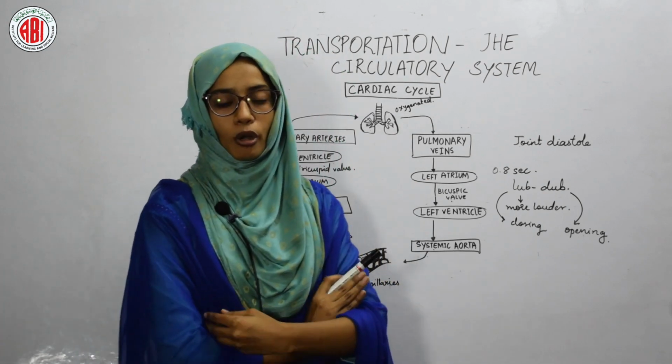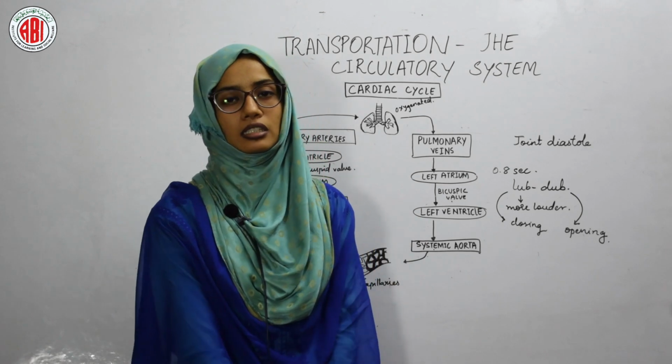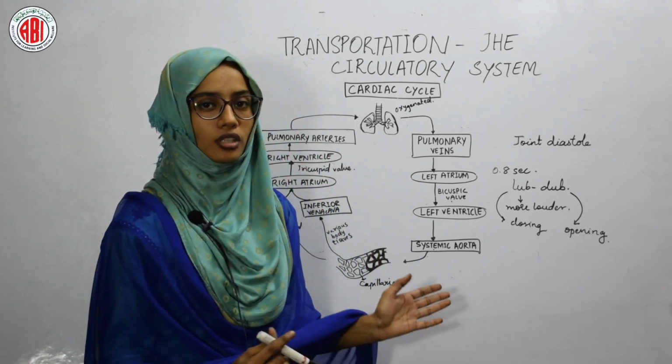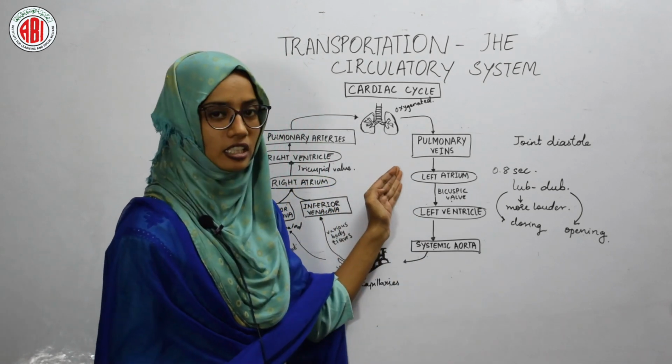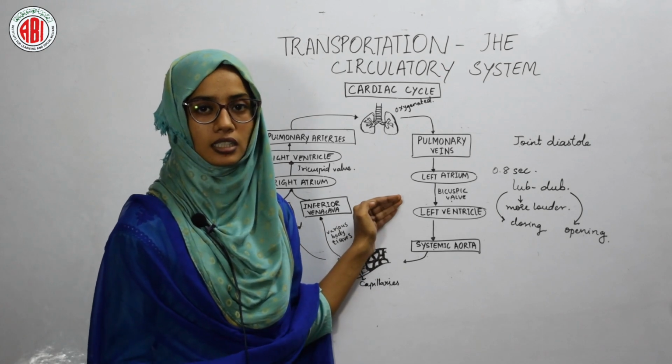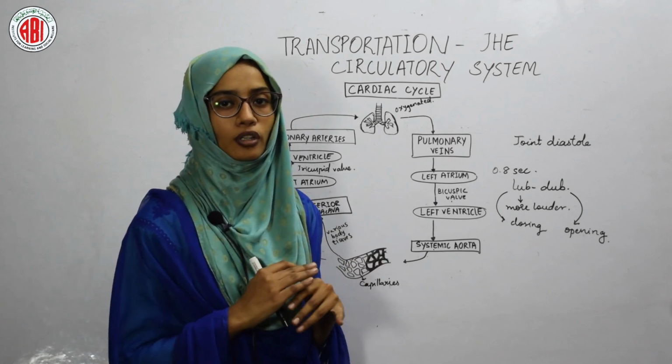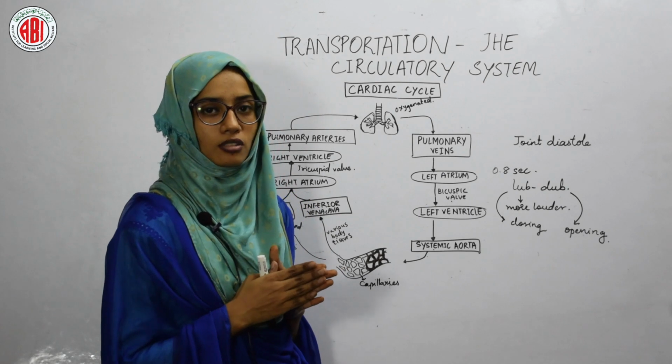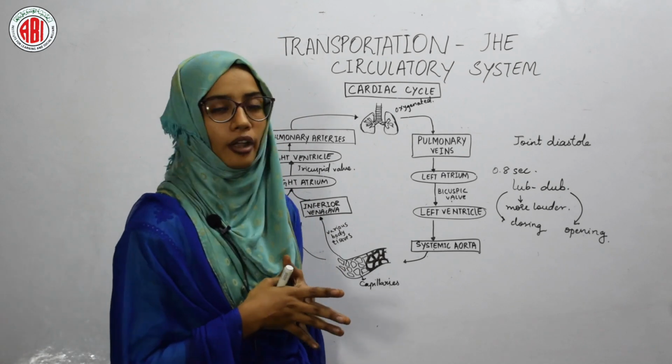The flow is not continuous, it takes some jerks, it goes and stops because the relaxation and the contraction occurs in the heart, therefore the flow is not continuous. It has some jerks, it goes and it stops.